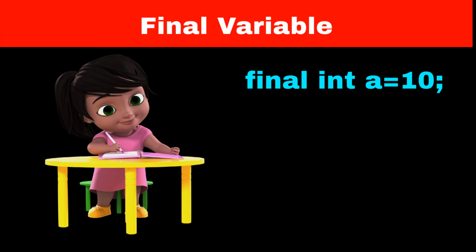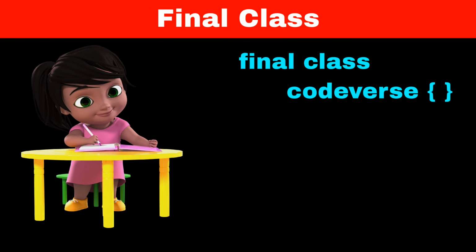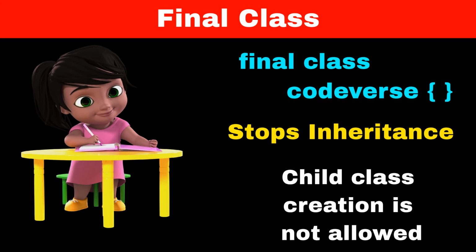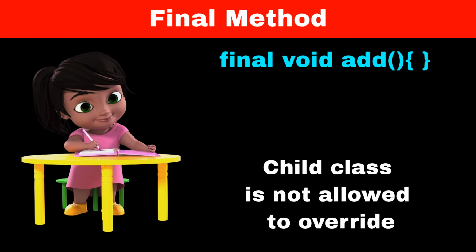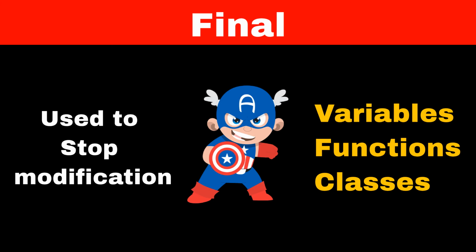This means that if we use it with a variable, then Java will treat that variable as a constant and it will not allow us to modify its value in future. If we use it with a class, then Java will not allow us to create a child class of that class, meaning it will stop inheritance. If we use it with a method, then it will not allow the child class to override that method, meaning it will stop method overriding. So the final keyword is like a superhero with a shield that stops all kinds of modification to the variables, classes and functions.